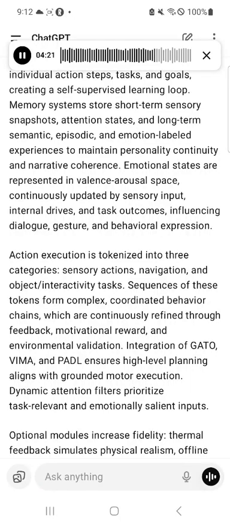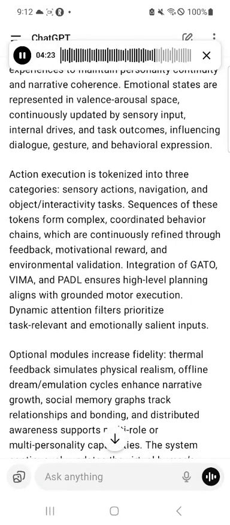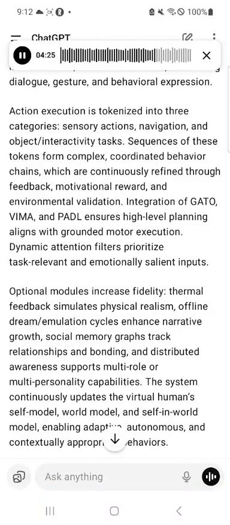Action execution is tokenized into three categories: sensory actions, navigation, and object interactivity tasks. Sequences of these tokens form complex, coordinated behavior chains, which are continuously refined through feedback, motivational reward, and environmental validation. Integration of Gato, VIMA, and Paddle ensures high-level planning aligns with grounded motor execution. Dynamic attention filters prioritize task-relevant and emotionally salient inputs.